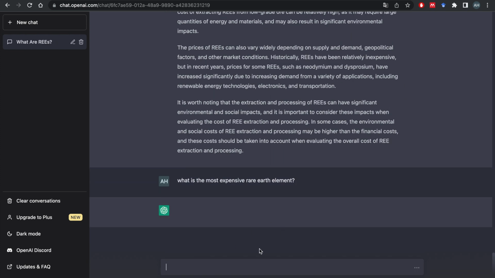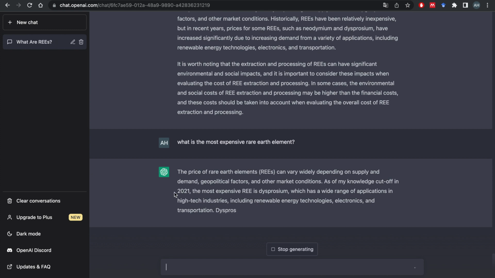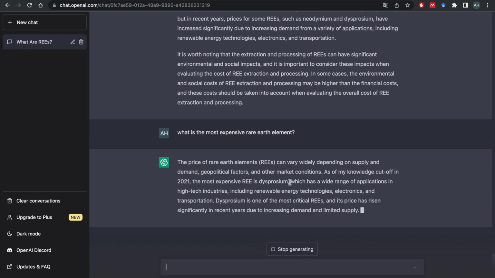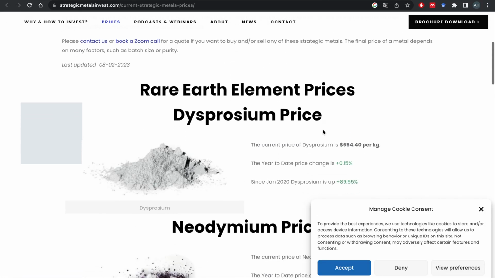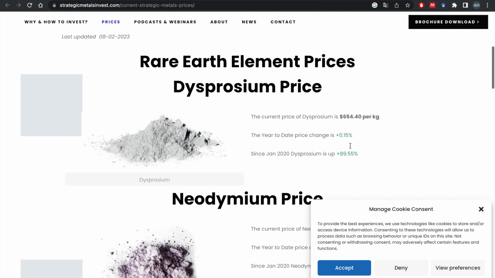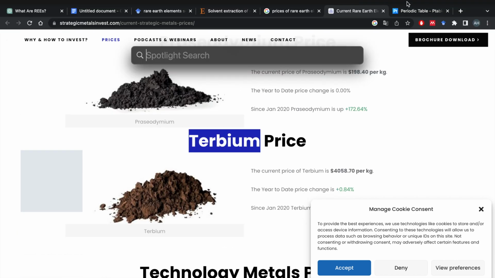Let's see what it suggests. You see, it cannot cite anything after 2021. It says dysprosium. However, on this website, we saw dysprosium is not actually as expensive. So the demand for terbium, or whatever it might be, has risen.